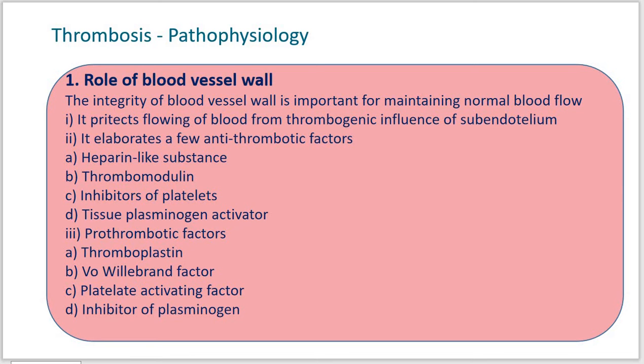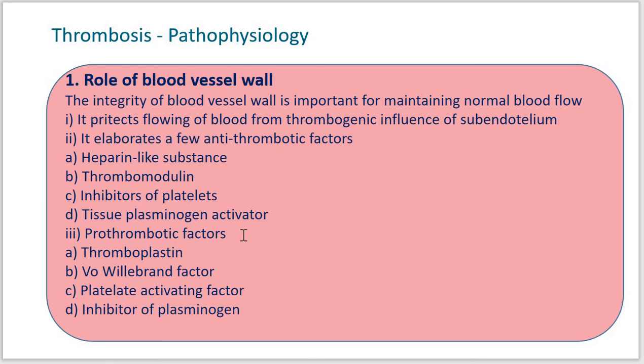After that, the tissue plasminogen activator accelerates, or increases, the fibrinolytic activity. Now after that, you can see the third role, that is prothrombotic factors. The blood vessel walls can release a few prothrombotic factors which have procoagulant properties.